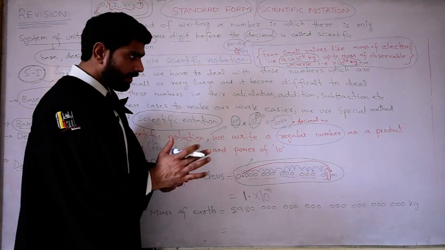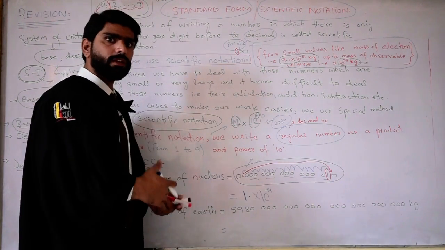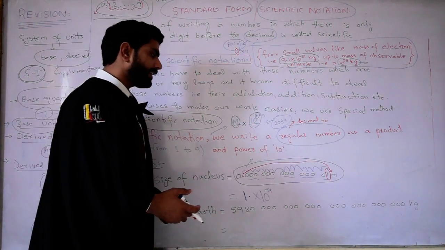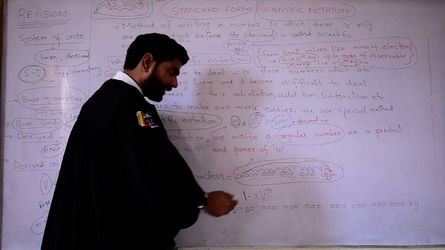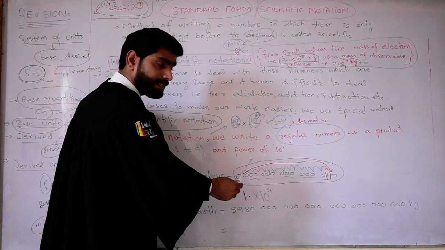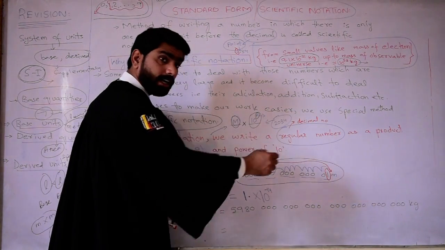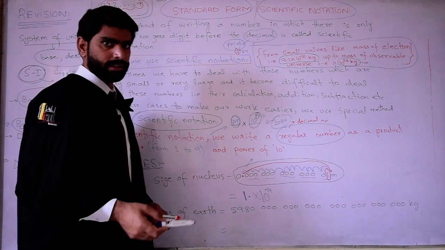Okay, if we move the decimal from right to left, then we have to use positive symbol with the power of 10, with the exponent. So we can say that this number can be written in this way. The decimal should be placed after the first non-zero digit.